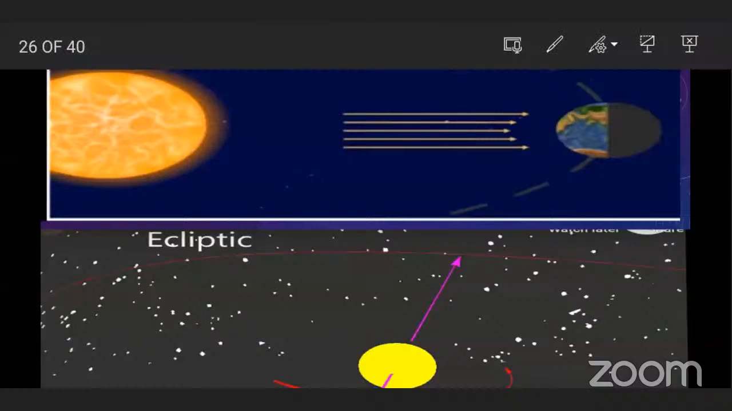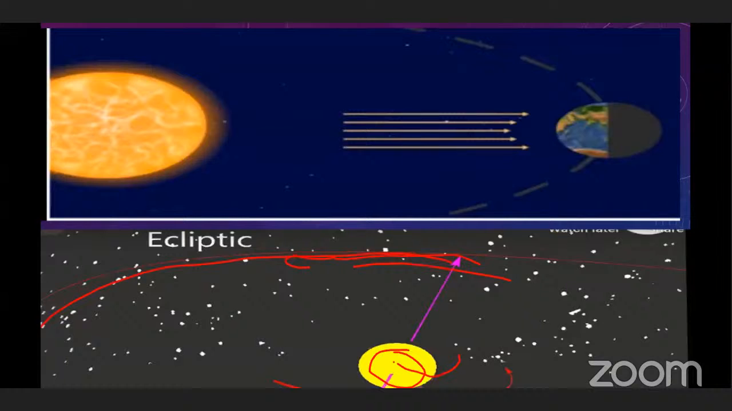This is the ecliptic. Suppose this is Earth, and from Earth we see that this sun is moving, but actually the Earth is moving around the sun, and this circle describes the motion of the sun around the Earth. It is called ecliptic.